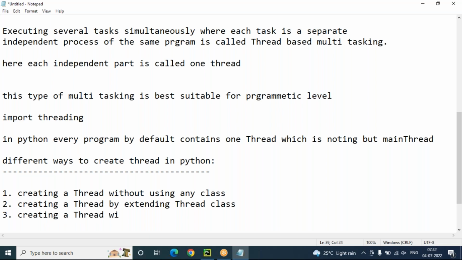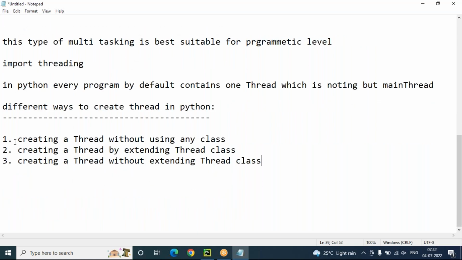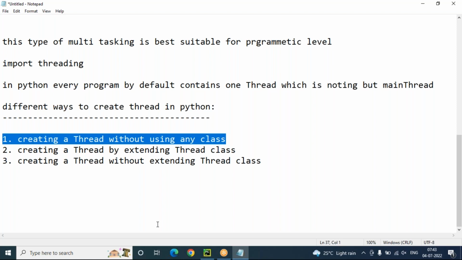So three options are there. Option number 1, I want to create a thread without using any class. Option 2, creating a thread by extending the Thread class. Option 3, creating a thread without extending the Thread class. First option I want to tell you: creating a thread without using any class.